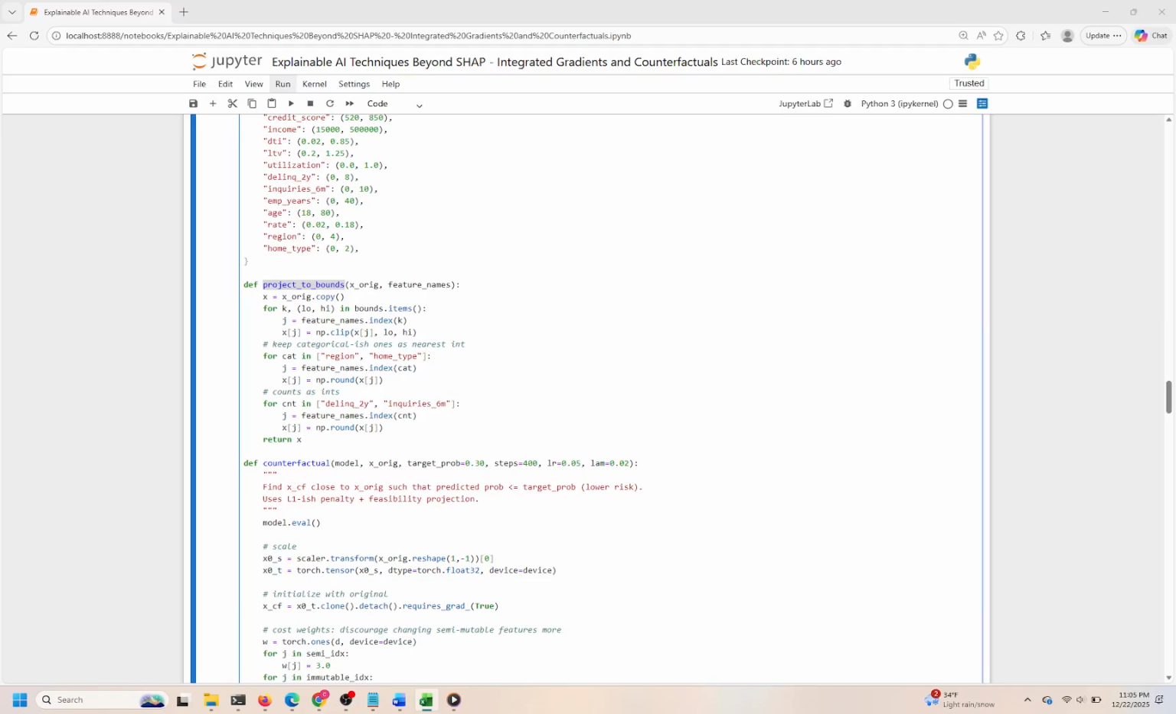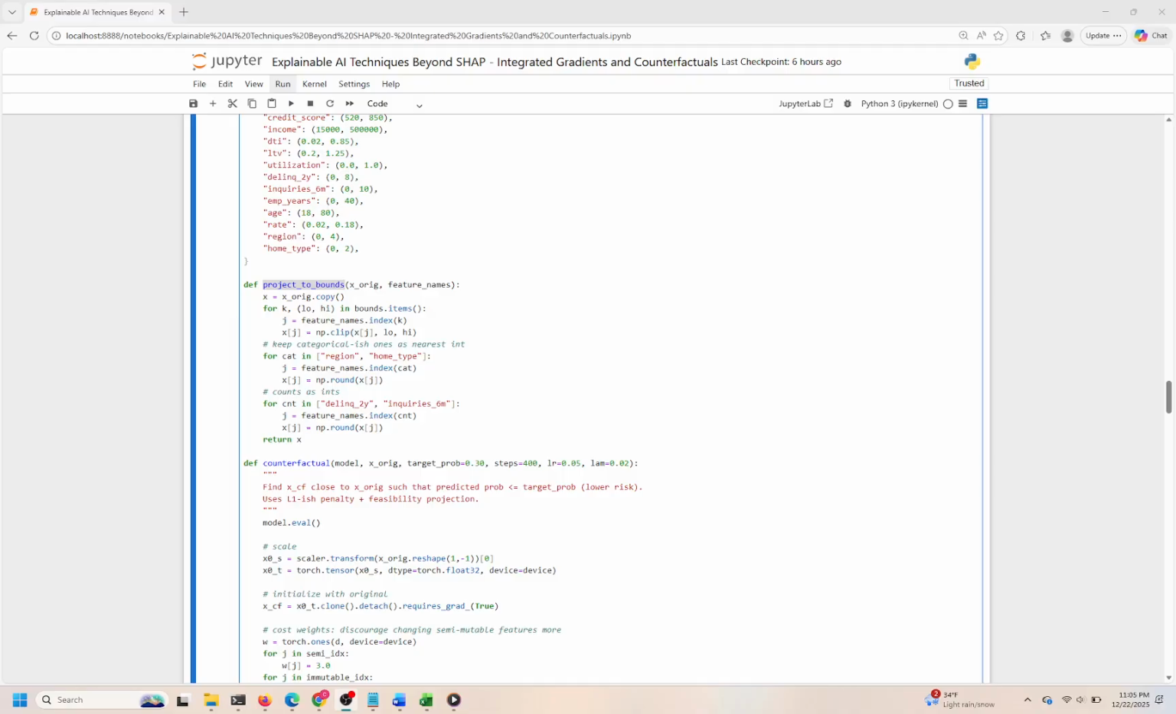back to feasible regions. The core function, counterfactual, performs gradient-based optimization to find a counterfactual example close to the original input, but with a predicted probability below a target threshold, indicating lower risk. It starts by scaling the original input using the same scaler as the model, then initializes a tensor with gradients enabled for optimization. We assign weights to features to control how much they can change.